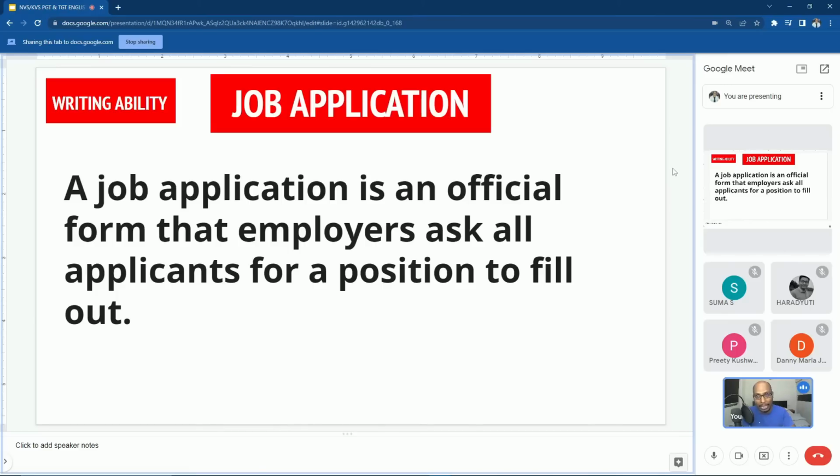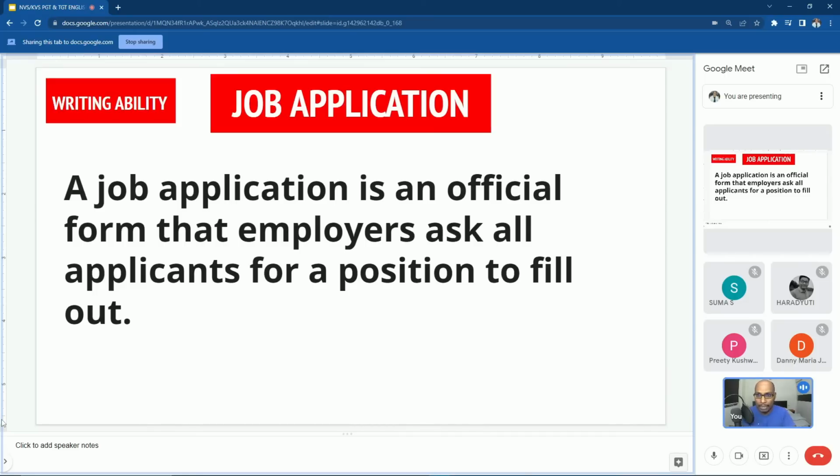When you are writing a letter to the editor, then you have to use the subscription yours truly. These are the 4 different subscriptions for 4 different purposes. That is the general explanation to the students, but from the examination point of view, yours truly is the correct subscription for writing a letter to the editor. Okay. Now let us go to the next topic, job application.